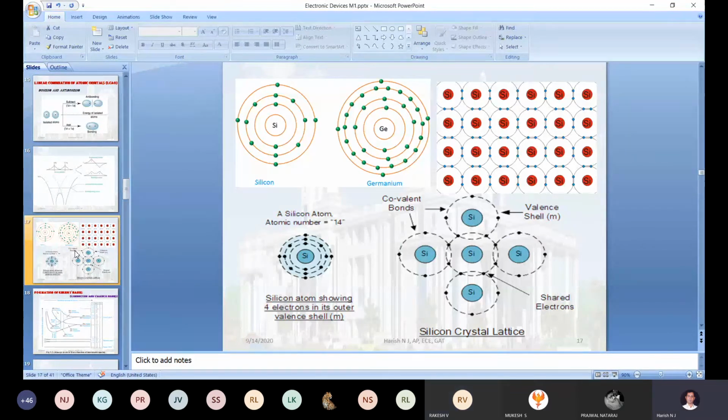Now, once again, we will recollect some of the information we already studied before entering the three band levels. Can anyone tell me what information I am trying to extract from this slide? Structure of silicon and germanium. Yes, the atomic structure of silicon as well as germanium I have shown.